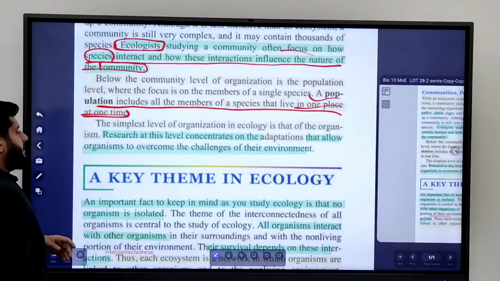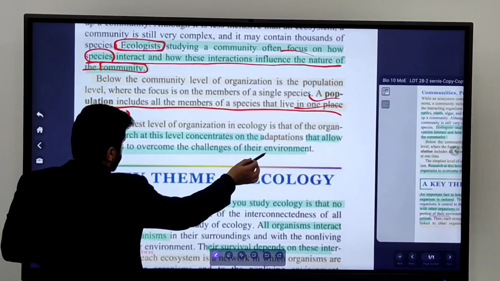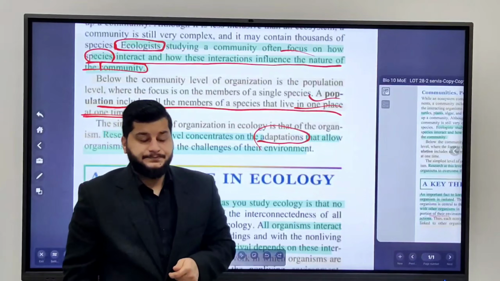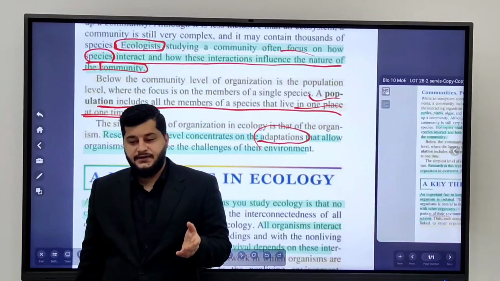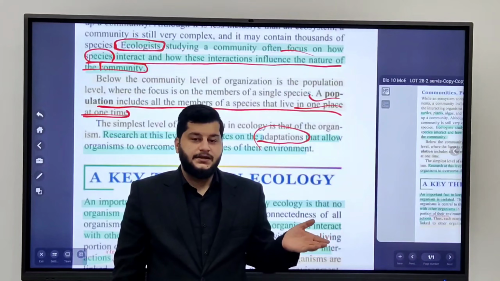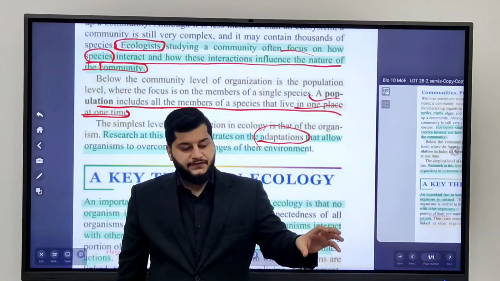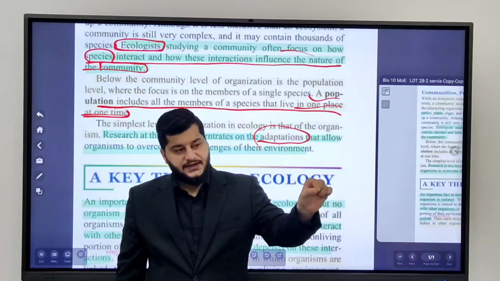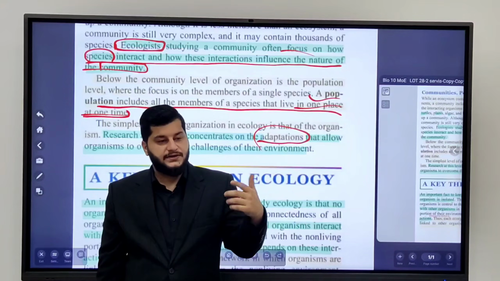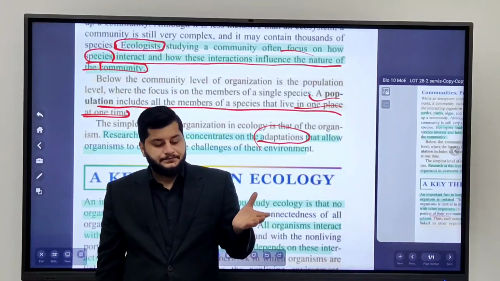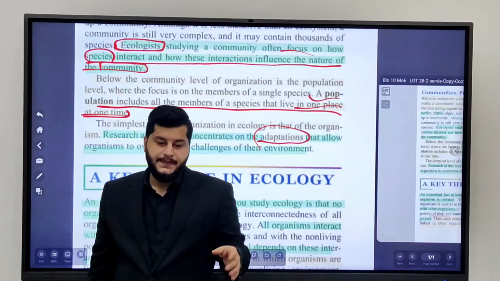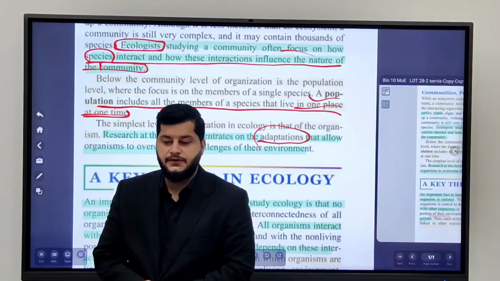At this level, the scientists focus on studying the adaptations that allow it to overcome the challenges that it faces. For example, take a polar bear, whose ecosystem is in the Arctic. At the level of the organism, the scientists are going to study what challenges this polar bear faces and how it overcomes them. And these were the levels of organization.